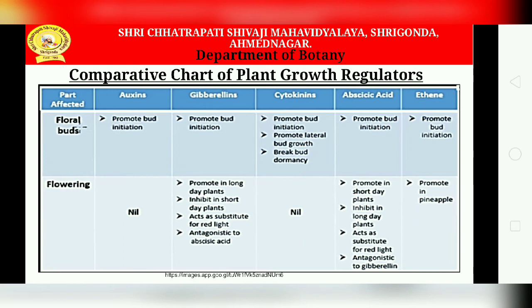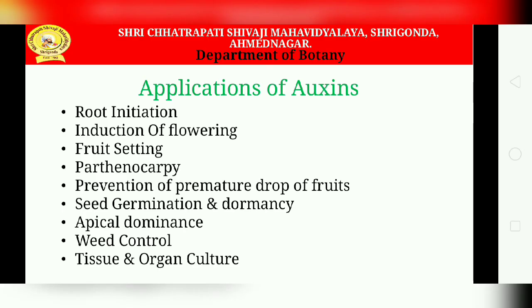So this is the comparative chart for the plant growth regulators. These are the five growth regulators, and this chart can help you understand them very well. I have also given some applications which can help you.